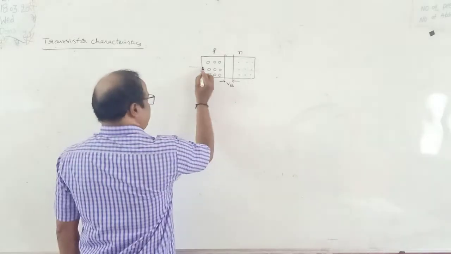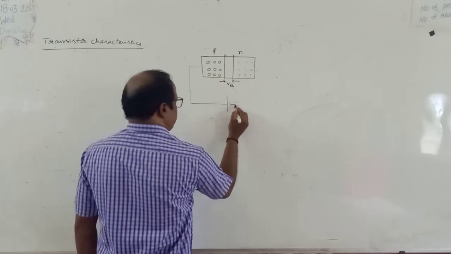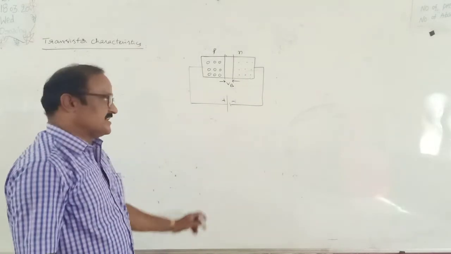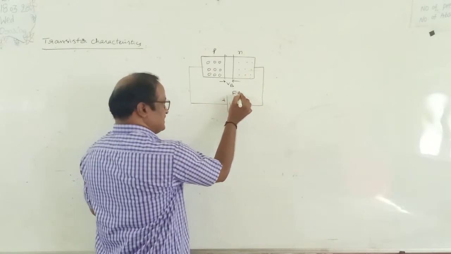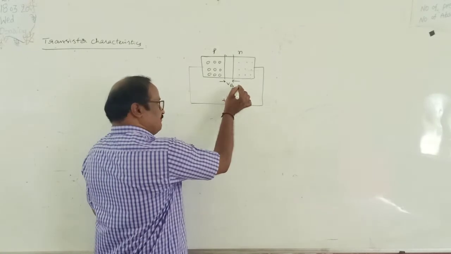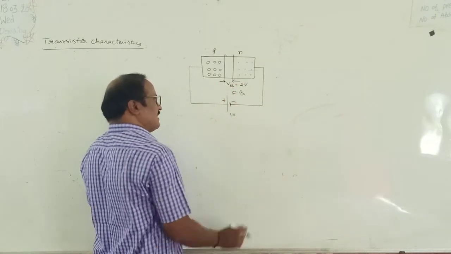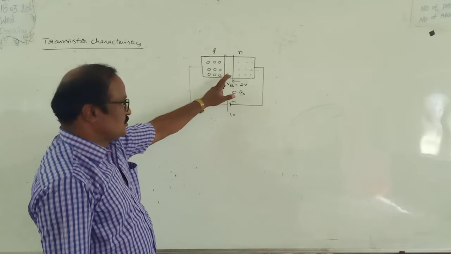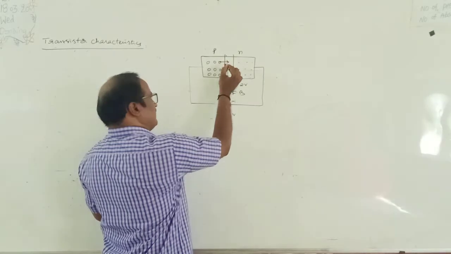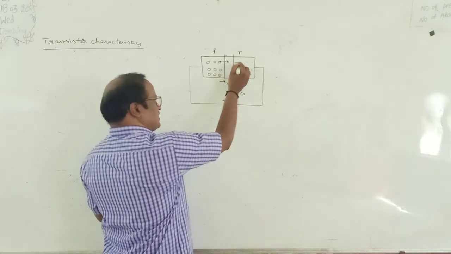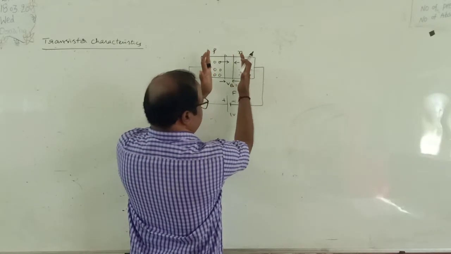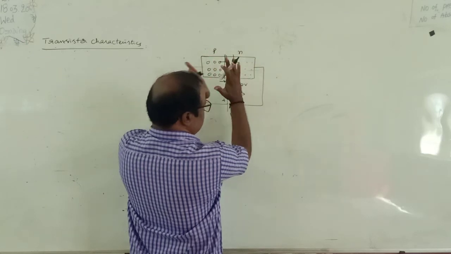So if the P-type material is connected to the positive polarity of the battery and the N-type material is connected to the negative polarity of the battery, what happens here? This diode is in forward bias. Suppose the applied voltage is 1 volt and the barrier potential is, let us say, 2 volts. In this situation, there is no current passing through the diode. The positive charge holes are repelled from the positive polarity of the battery, and electrons are repelled from the negative polarity. These two move towards each other, meaning the thickness of the depletion layer decreases to a certain amount.